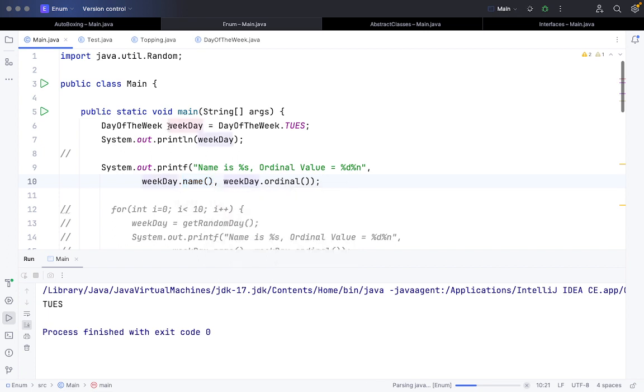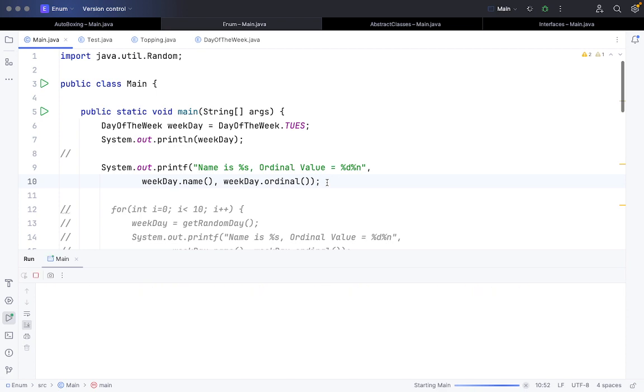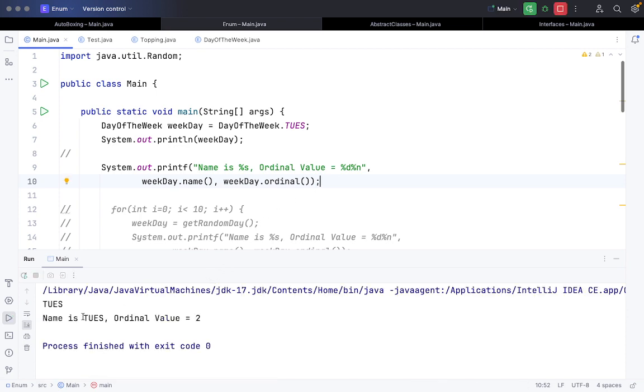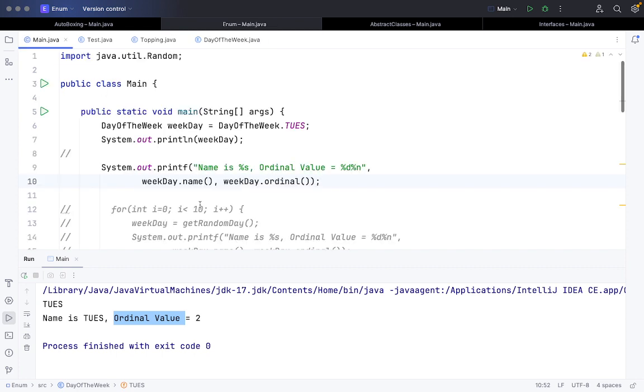Once we have created the object weekday, assigned the Tuesday value, weekday.name gives us Tuesday, and ordinal tells us the position of that. So the name is Tuesday and the ordinal value is 2. Basically it is the third day, since it starts from 0, 1 and 2, so 0 to 6. That's how the enum works here.